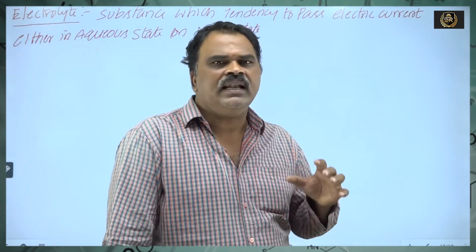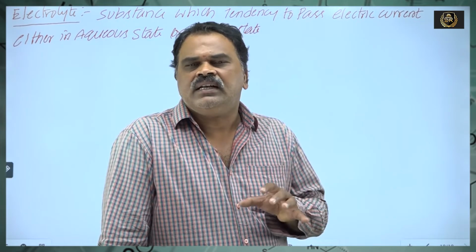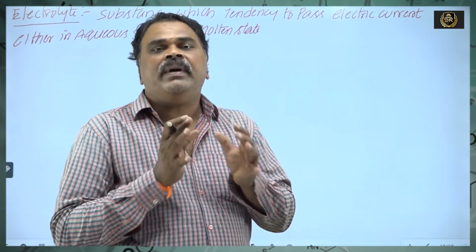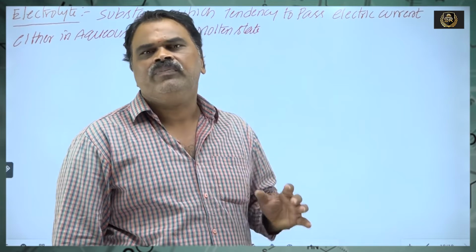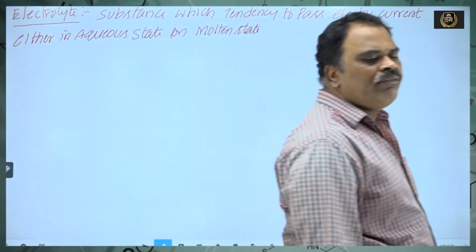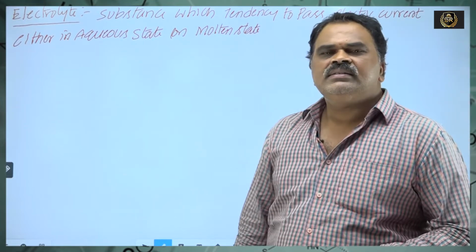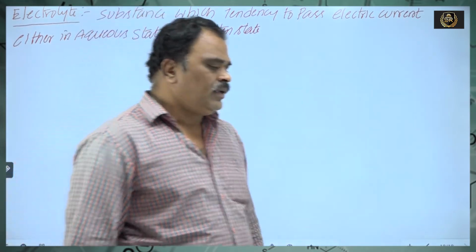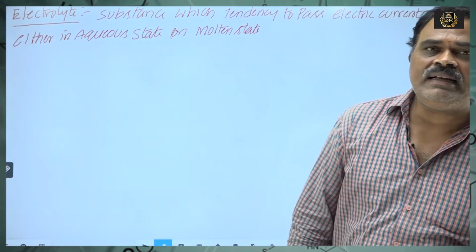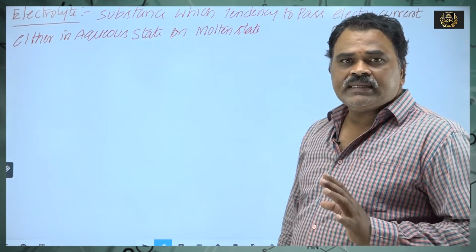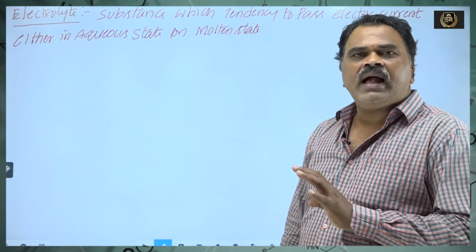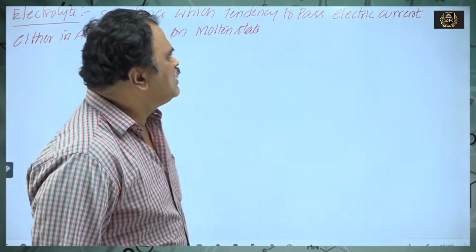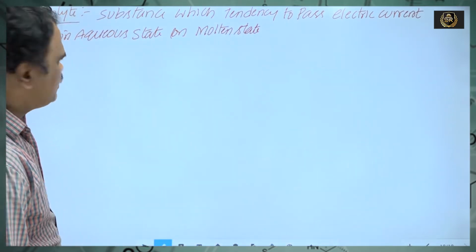In solids, the free movement of ions is not possible because these oppositely charged ions are attracted together by a strong electrostatic force of attraction. So in solid state, there is no mobility of ions. Hence, in solid state, they are bad conductors. But the substance passes electric current either in fused state or in aqueous state due to the mobility of ions towards oppositely charged electrodes. Hence, they act as an electrolyte.